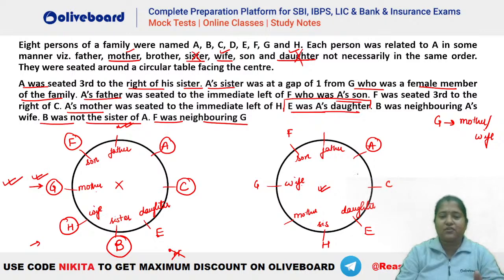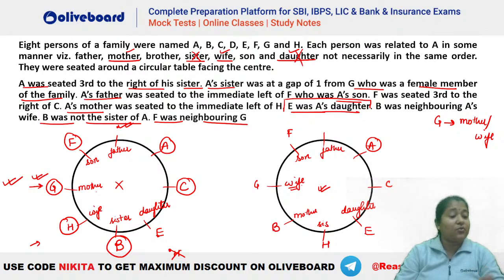A was seated third to the right of sister. That is fine. A's sister at a gap of G, who is a female member. That is done. So B has to be neighboring wife, right? That is what is given here. So the wife we have already seen. So B neighboring the wife will be here. You can see B is a neighbor of the wife. So B will be the mother.